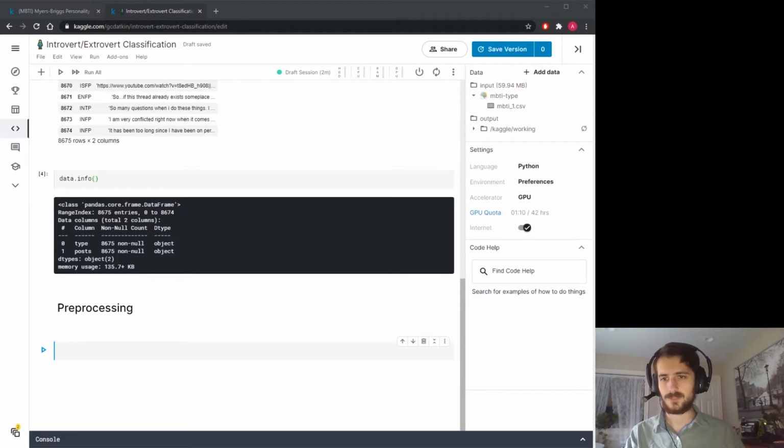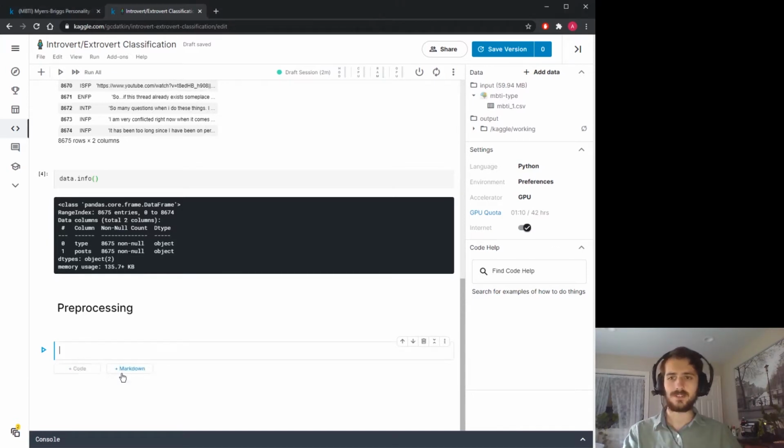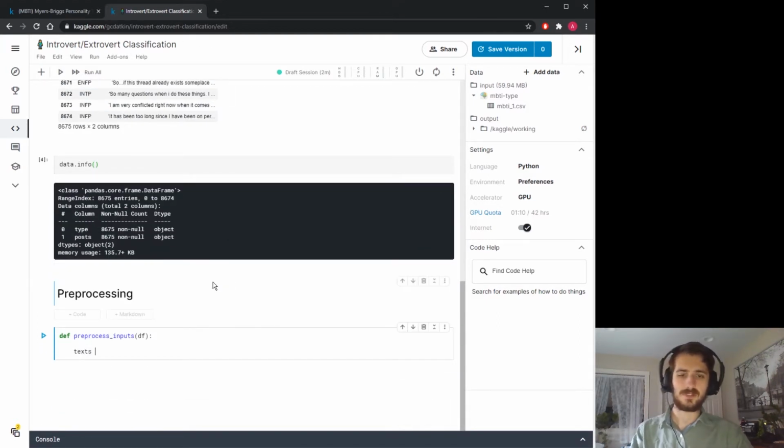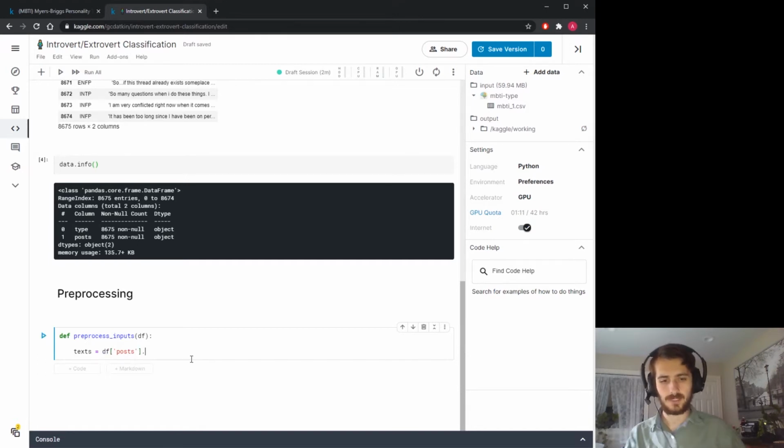I'd like to get all my preprocessing out of the way in a single function. So I'm going to create a function called preprocess_inputs that's going to take in a df, or data frame. And the data frame will always take the form of this, so I'm going to split it now into texts, which will be just the posts column. So not tf, it should be df. And I'm going to make a copy of it. And our labels, which will be just the type column. Make a copy of that.